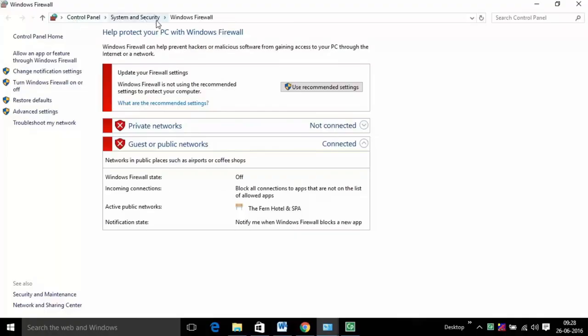Turn on Windows Firewall. A firewall can help prevent hackers or malicious software such as worms from gaining access to your computer through a network or the internet. A firewall can also help stop your computer from sending malicious software to other computers. A firewall is a device that filters packets either coming into or going out of a device. Filtering can be based on IP, TCP, UDP, and other criteria relating to a packet as well as authentication.